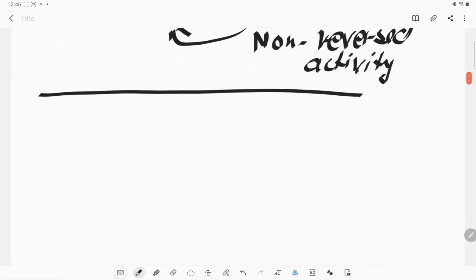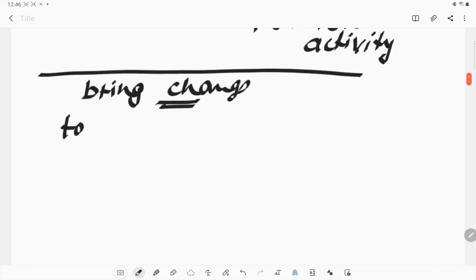But there are also some other ways that can bring change. For example, if we talk about the tools which a farmer uses in the farms, these are the tools they are using. This kind of tools also.